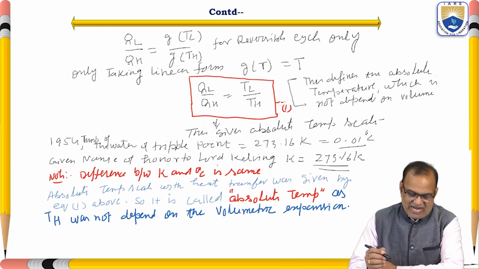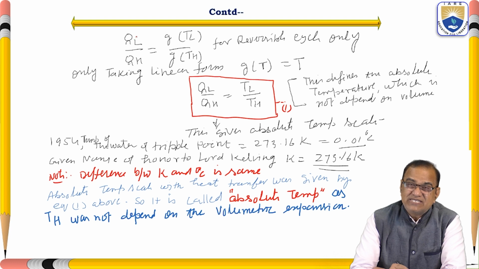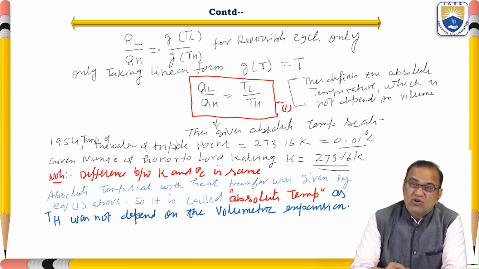So we got here that QL by QH is equal to G(TL) by G(TH) for reversible cycles only. Taking only the linear form, G(T) is equal to T. So QL by QH is equal to TL by TH.